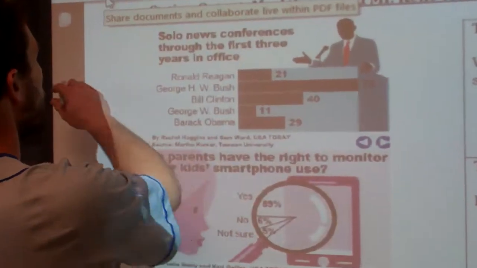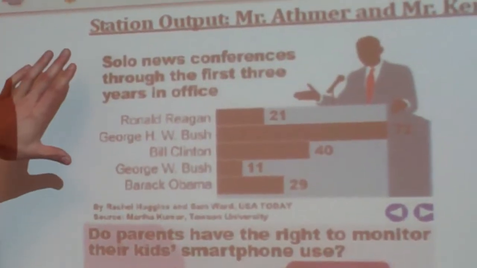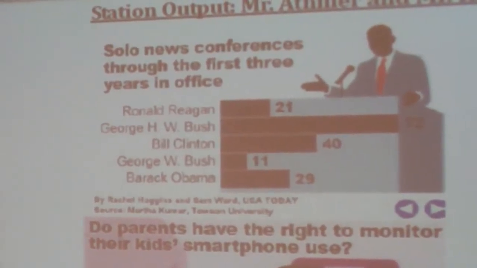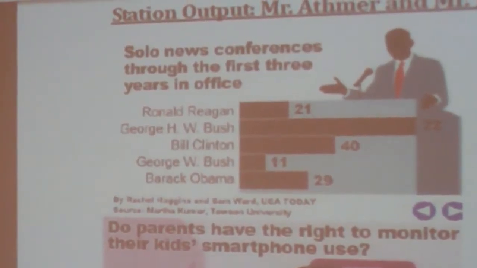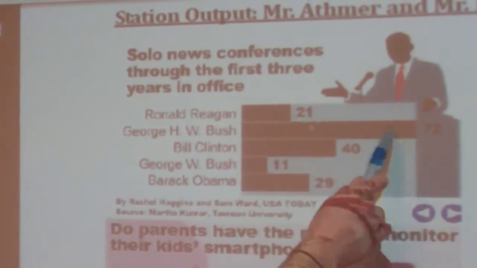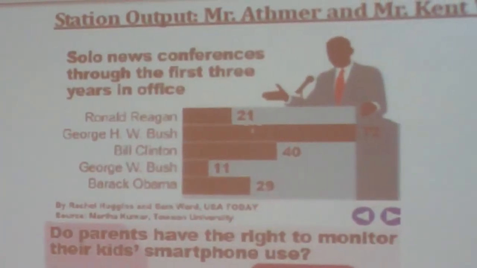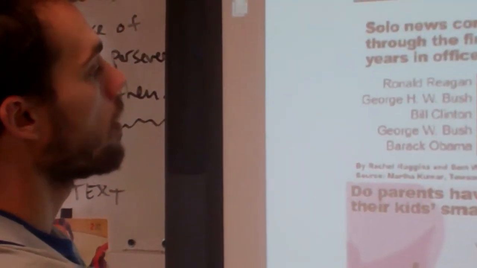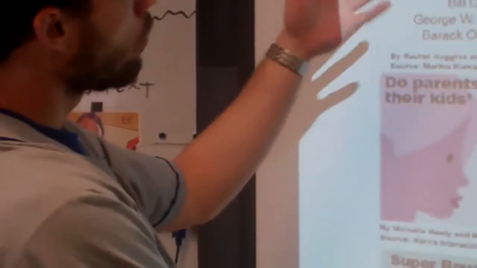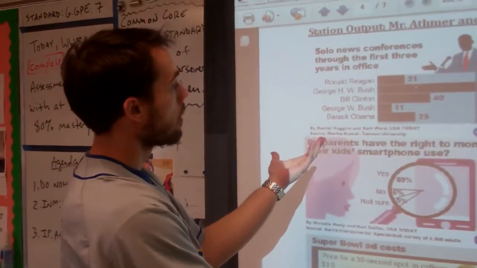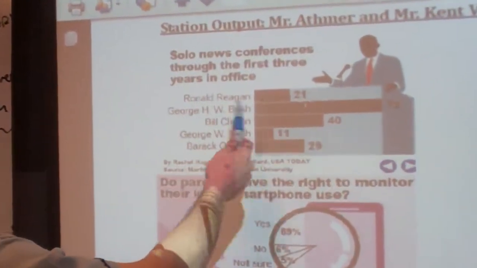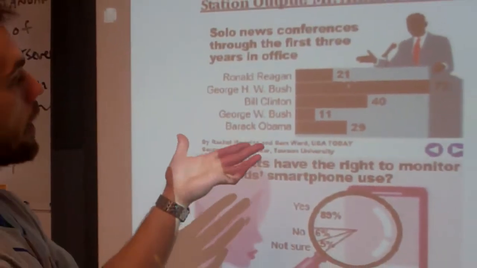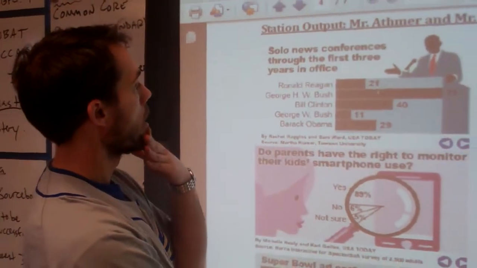So for the first one, looks like we're looking at this chart here. It says solo news conferences through the first 3 years in office. Okay, then I got a bunch of names here, and then got some bars with numbers on it. So the first step you always want to do when you're looking at data with numbers is you just want to take a second, chill out, read the chart, and see what's going on. Okay, looks like I got 21 for Ronald Reagan, 72 for George H.W. Bush, and so on.